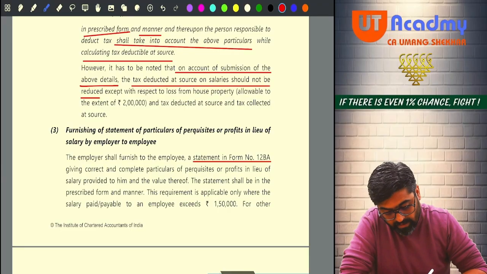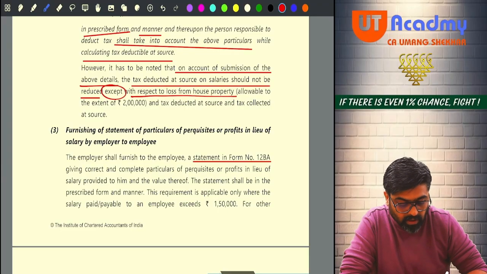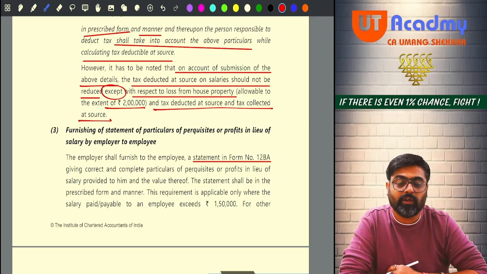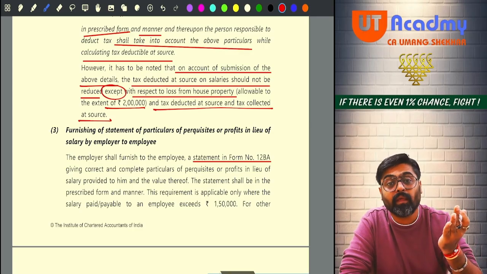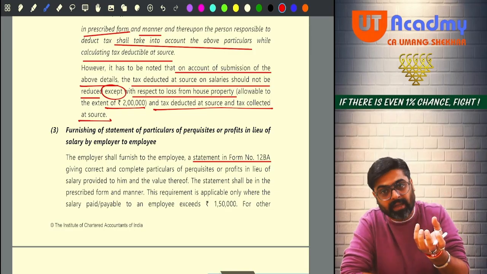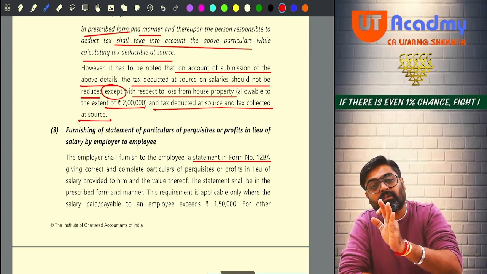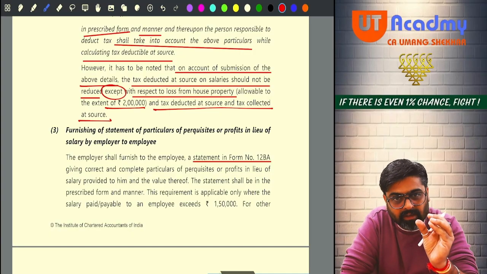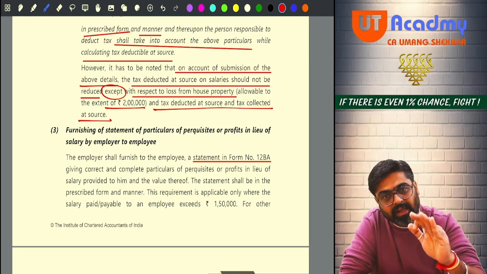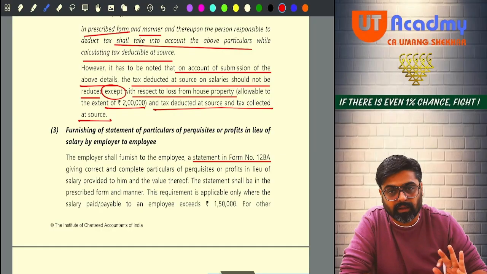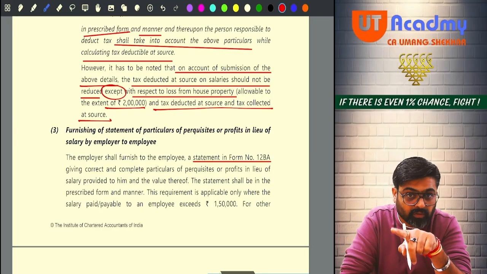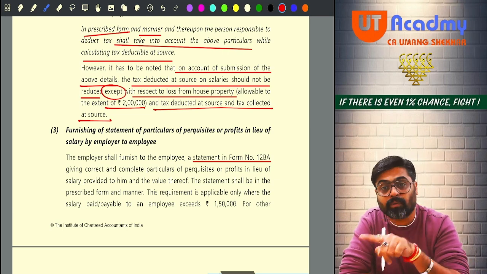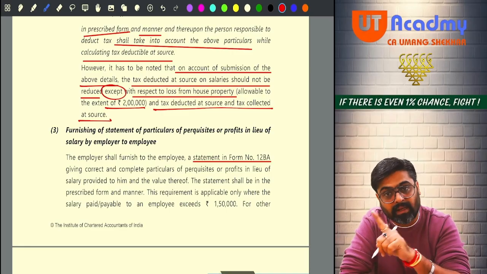But wait, there is an exception with respect to loss from house property, allowable to the extent of 2 lakh, and the tax deducted and collected at source. So because of these two deductions, if your final tax liability divided by the balance number of months is coming less, yes or no, then at that time the TDS amount for the balance months can be less as compared to what was getting deducted earlier. But only if the loss under the head house property is shown, or the TDS TCS under other provisions is shown, only in this case the balance tax can be less.